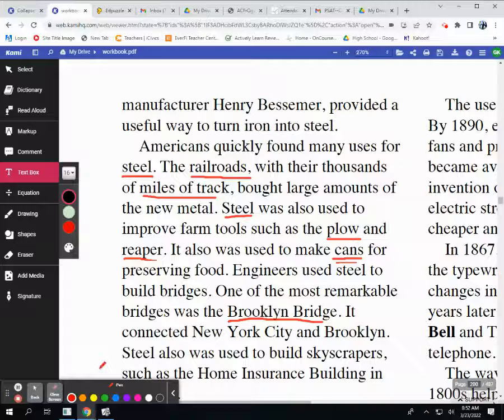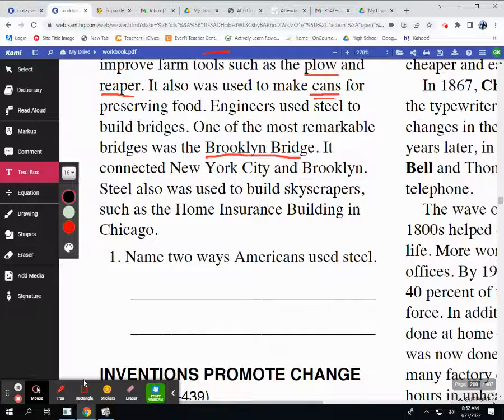Americans quickly found many uses for steel. The railroads, with their thousands of miles of track, bought large amounts of the new metal. Steel was also used to improve farm tools such as the plow and the reaper. It also was used to make cans for preserving food. Engineers used steel to build bridges. One of the most remarkable bridges was the Brooklyn Bridge. It connected New York City and Brooklyn. Steel was also used to build skyscrapers, such as the Home Insurance Building in Chicago.